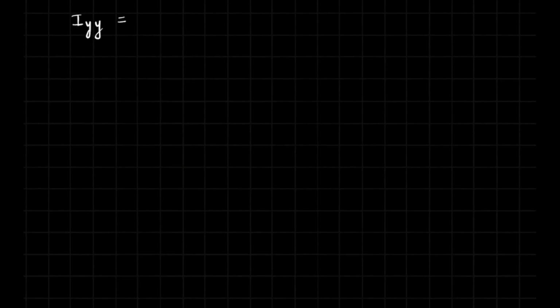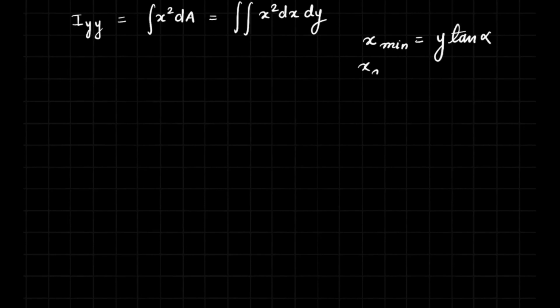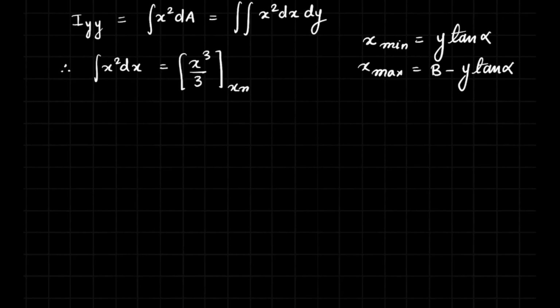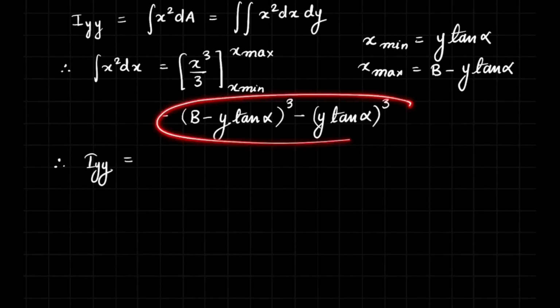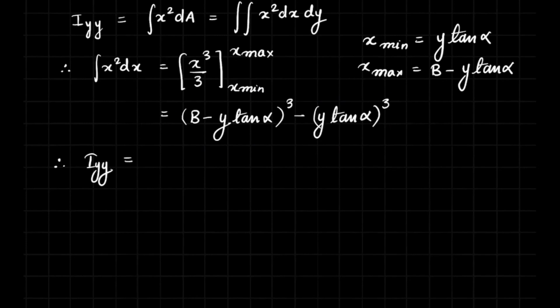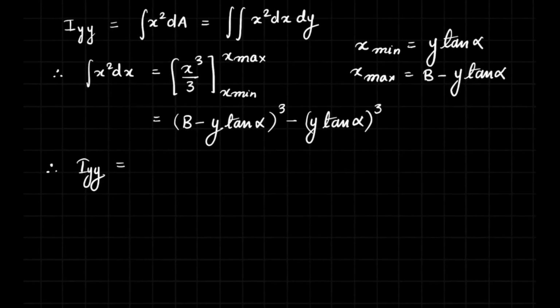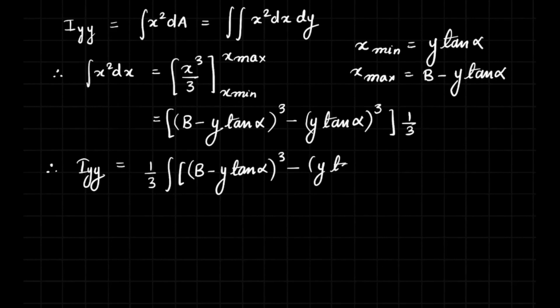Now similarly we can calculate Iyy, that is the moment of inertia about the y-axis, which is given by integral x square dA, or the double integral x square dx dy, and we shall first calculate the expression integral x square dx and then substitute it in the expression for Iyy and integrate it with respect to y between the limits 0 and h.